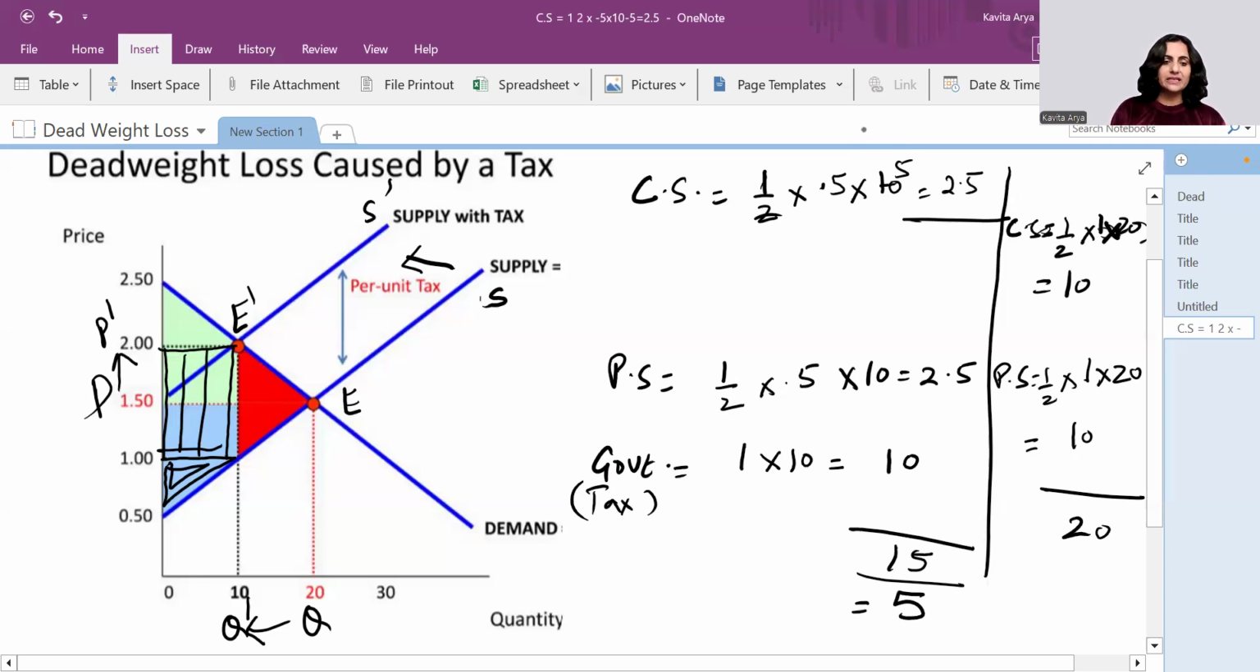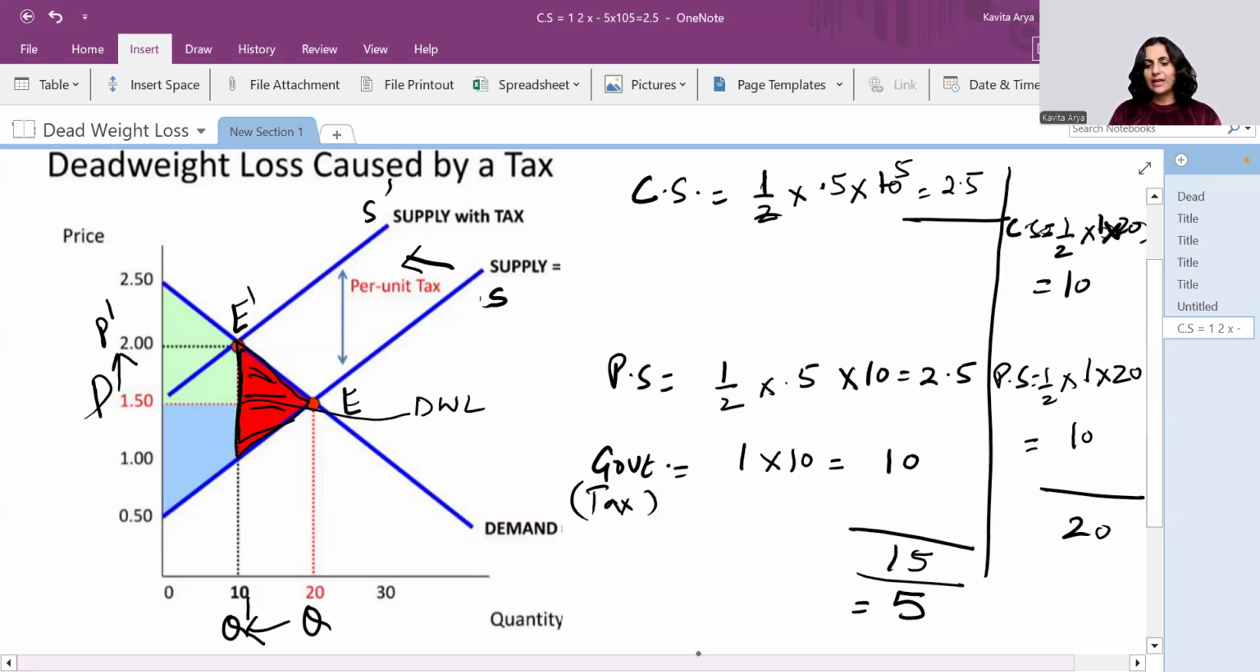Remaining 5 is this red triangle. See, I'll try to show you here. This remaining 5 is this area and this is the red triangle. And what is this? This is nothing but dead weight loss. So dead weight loss in this case is 5. How do we calculate it?